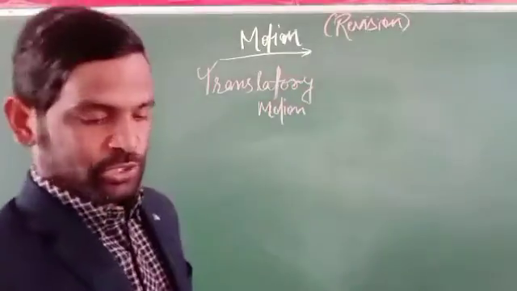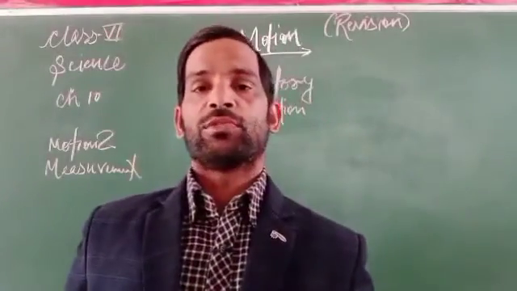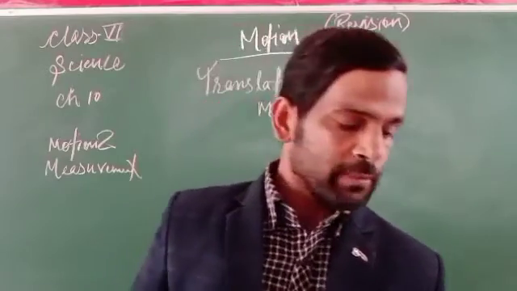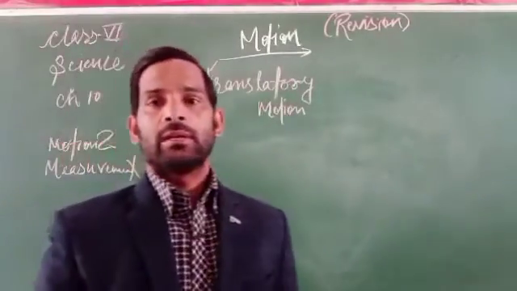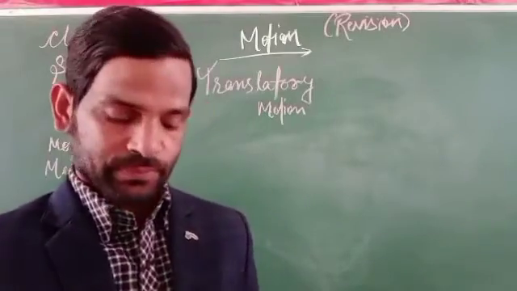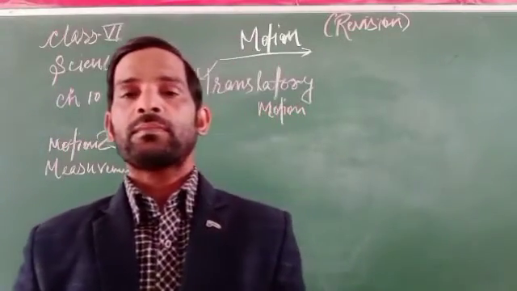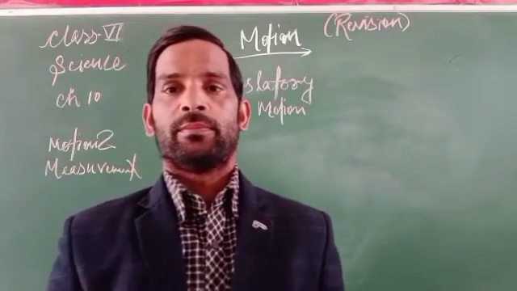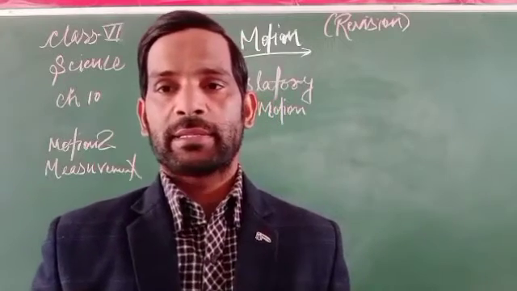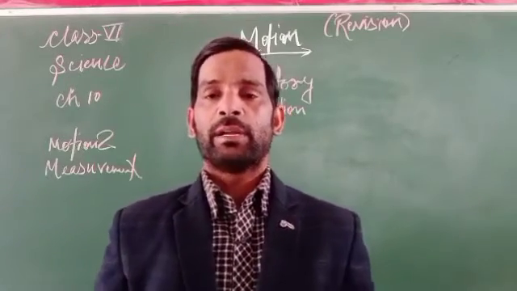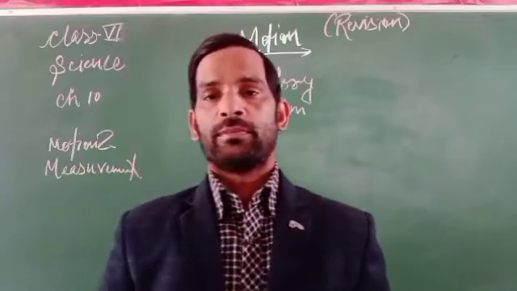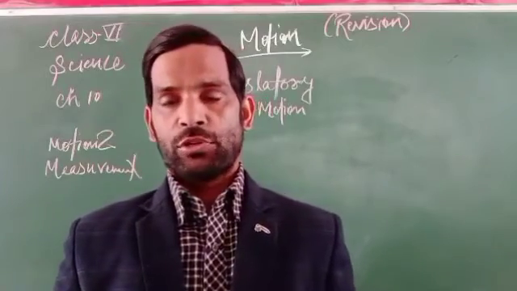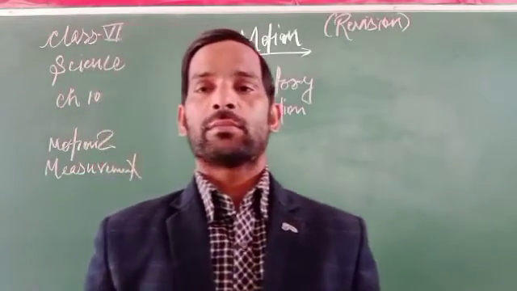What is translatory motion? Translatory motion is a motion in which an object moves in a straight line and in a straight path. That is a type of translatory motion. Suppose a car moving on a road changes its place in a fixed time, but it runs on a straight road, so this is a form of translatory motion or rectilinear motion.